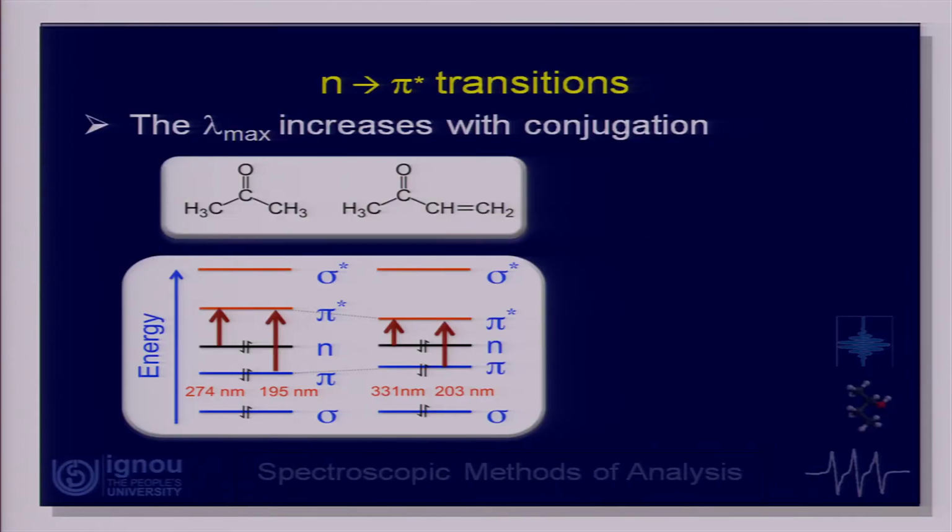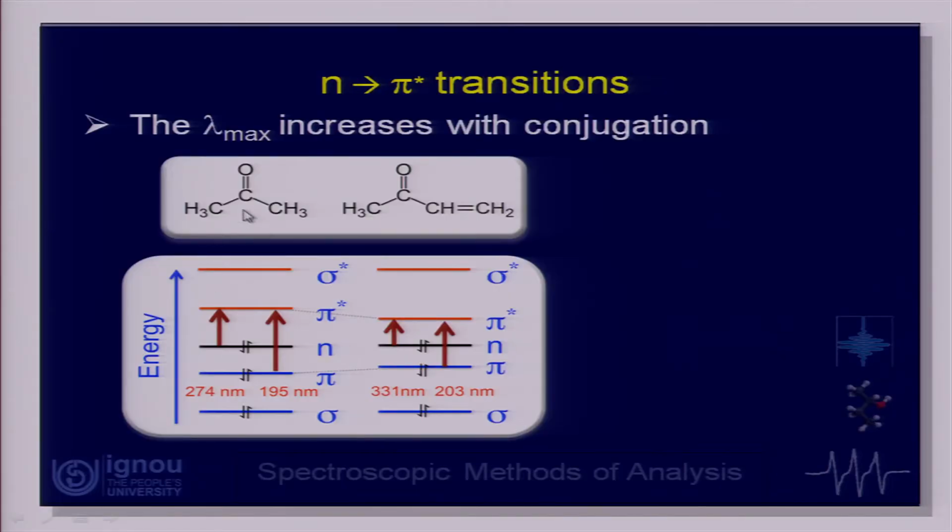Let us go further and see that, as in the case of the pi to pi star transition, the n to pi star transition also gets shifted to a higher wavelength because of conjugation. This is acetone, and for it there are two transitions, 274 nanometers and 195 nanometers. That is typical for our acetone molecule. But if I make the carbonyl group of acetone conjugated with a double bond, we find that the energy levels look like this, and the delta E values for the n to pi star and pi to pi star transitions decrease.